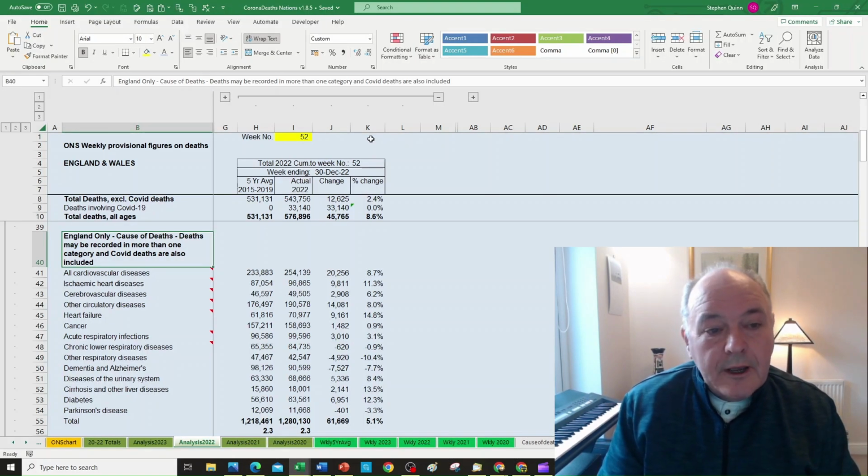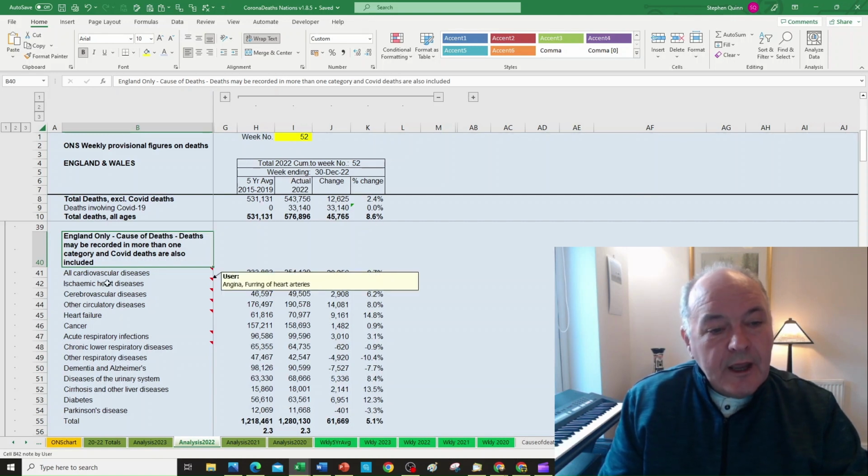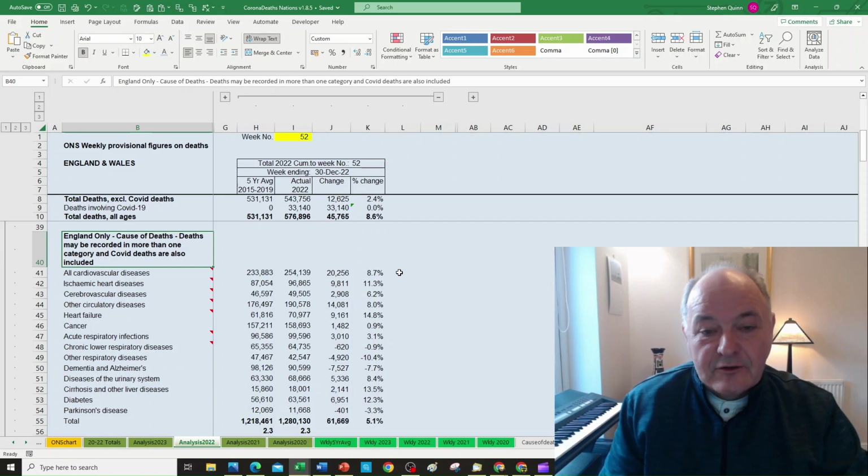Now we have jumped to my own Excel spreadsheet report. As before, we've got the 5-year average in this column and the actual deaths in this column and the change in percentage. And now we have the different diseases, the 14 different major classifications. And we can see here that we have the excess numbers and the percentage change, something the graph is not able to give us for the year in total.